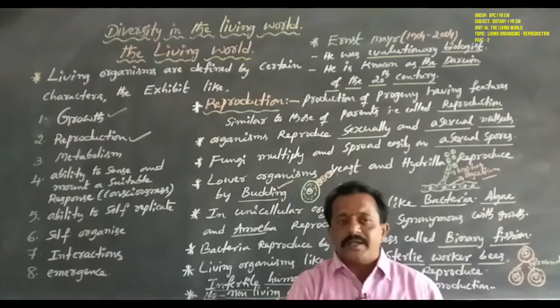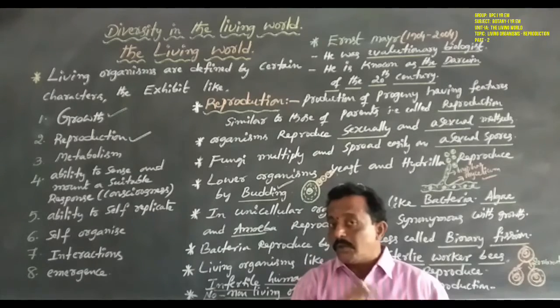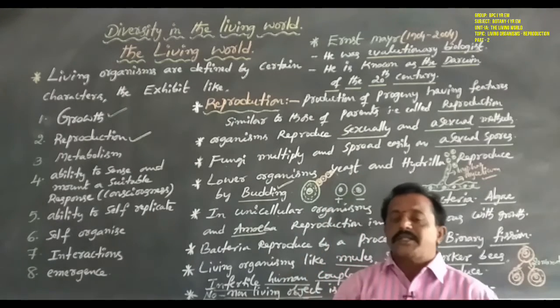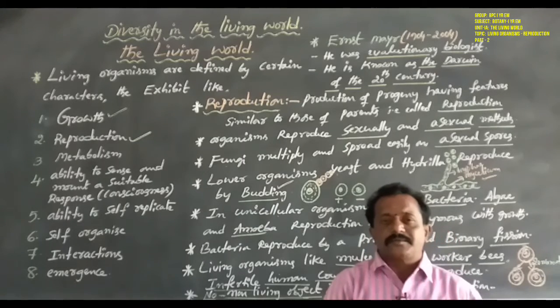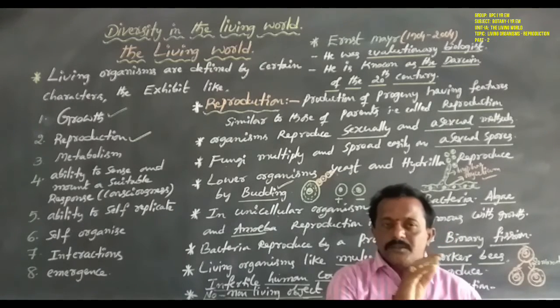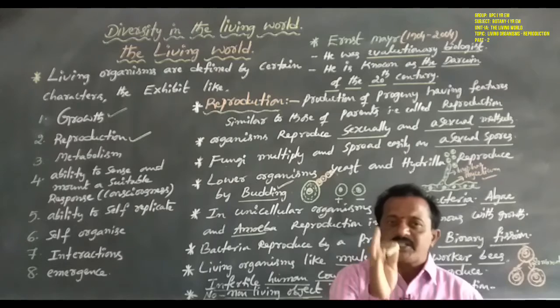But some living organisms do not reproduce. Most non-living objects do not grow, but three non-living objects grow continuously.